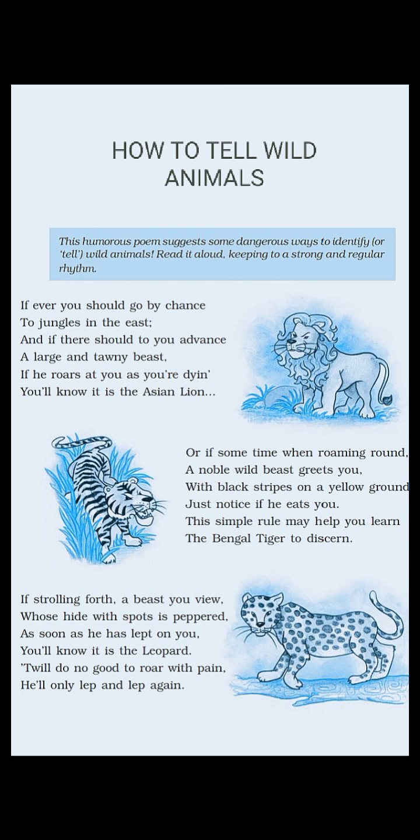Let us talk about some rhyming scheme. I have already talked, A B C C. Figure of speech in the first line, it is roaming round, that is alliteration, and black stripes on the yellow ground, that already I have discussed, and yes, that's it about this second stanza.